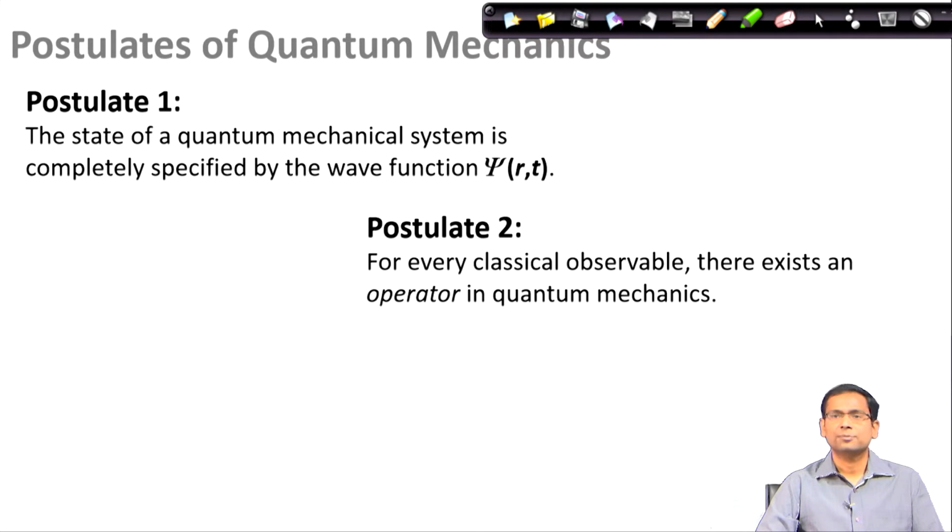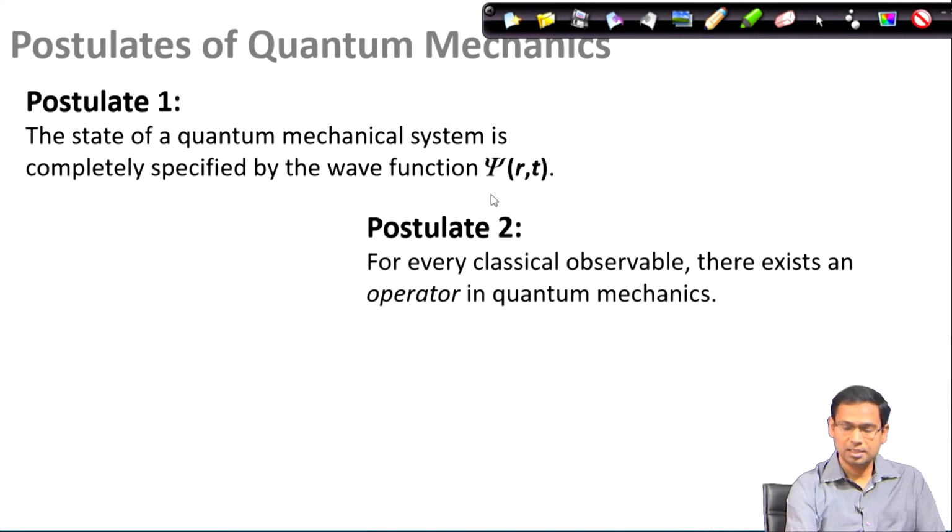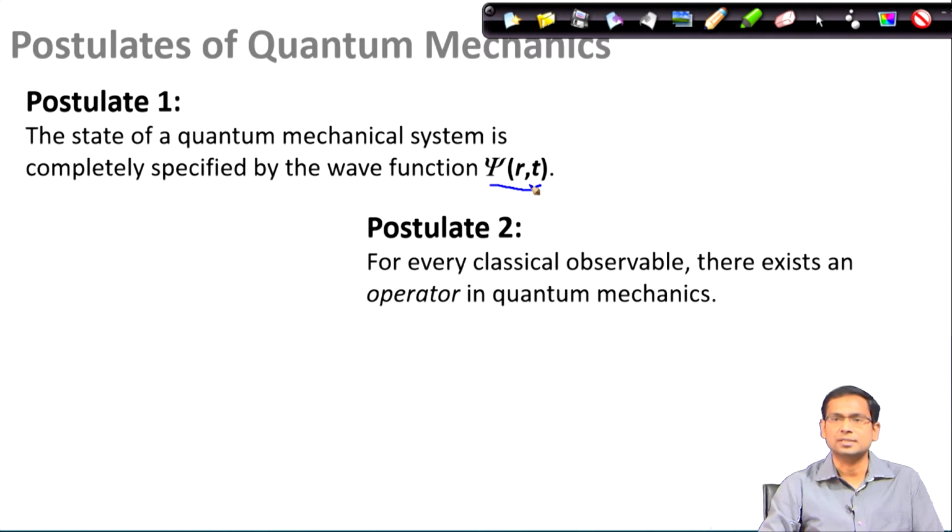For example, postulate 1 promised us that if we want to treat any system quantum mechanically, the quantity that we must always be looking for is the so called state function or the wave function that we denote by the function psi. This state function completely specifies the state of the system.